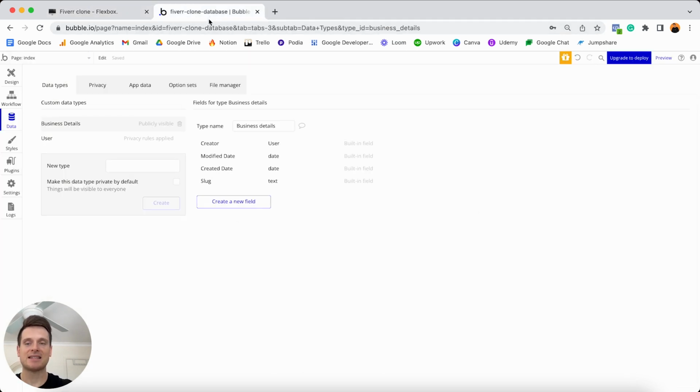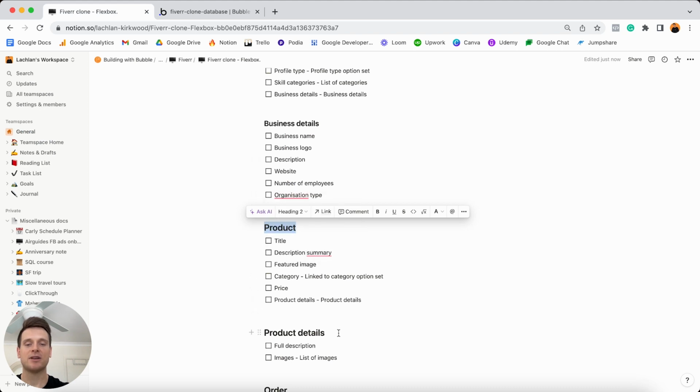So I'm going to add this in as its own data type. I'll call this a product. I'll create that. It's nice and simple. We'll jump back into Notion. And the next thing I'll need to add in is the product details data type.